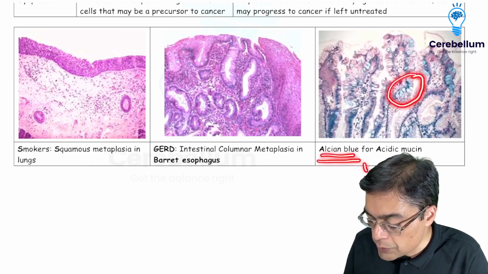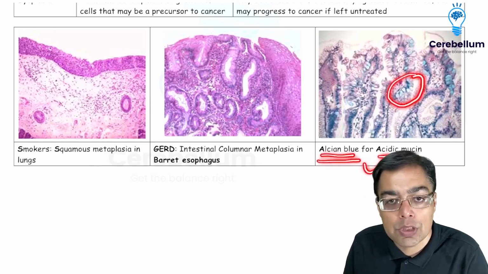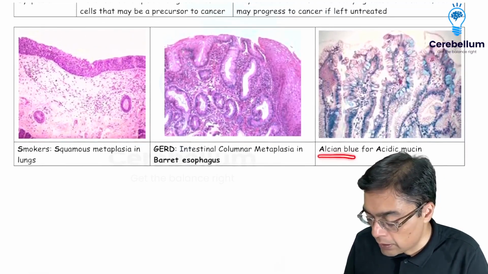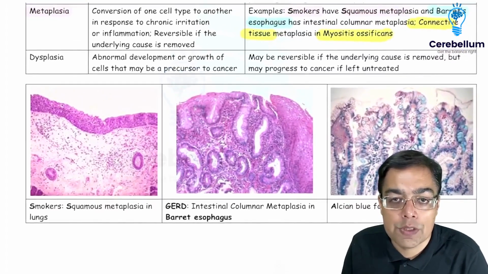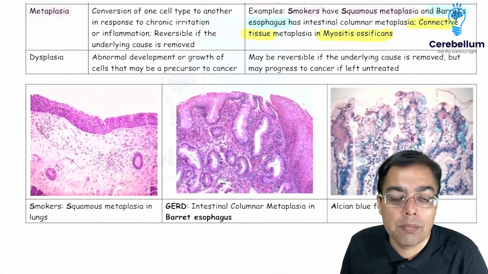The Alcian blue is responsible for staining acidic mucin, and this acidic mucin, please remember, is what is typically seen inside the goblet cell. So that is how you are able to pick up the goblet cells and make a diagnosis of the intestinal columnar metaplasia.